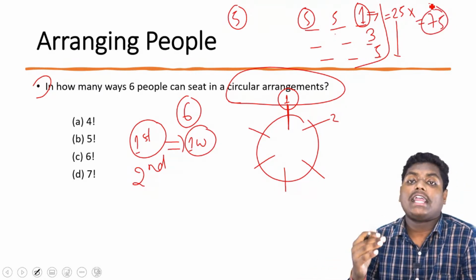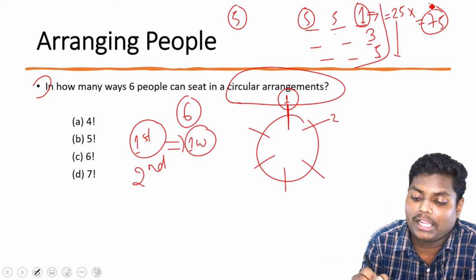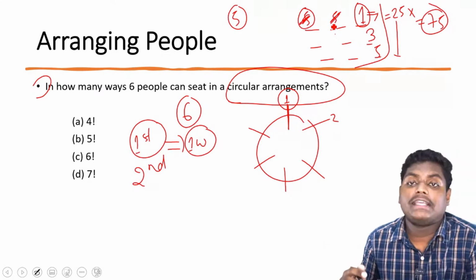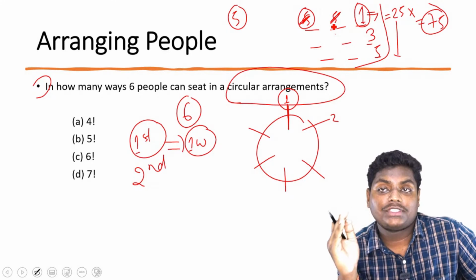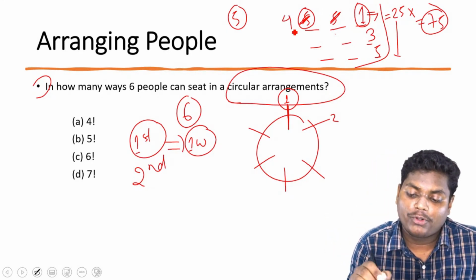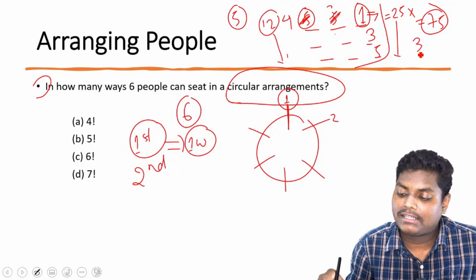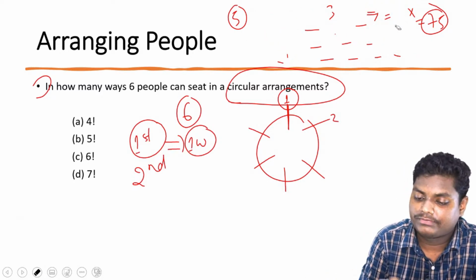But when we are talking about repetition not allowed, in that particular case, this 5 won't be there since we have already associated 1. What are we left with? We are reducing 1 number, so we are left with just the 4 numbers. So we will be having 4 ways and here 3 ways. So it will be 12. And henceforth, we can see it will be coming to 36. Okay. I hope this clears your doubt right now.